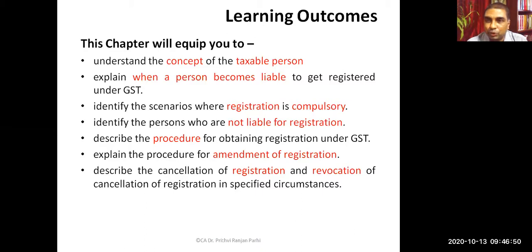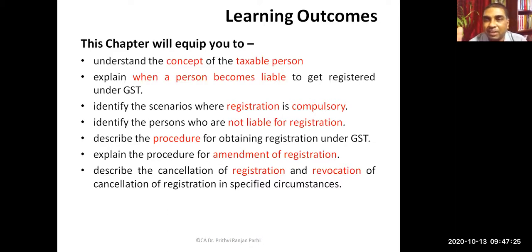Then detailed procedural things, practically we'll be seeing it. How to get one person registered. How to do amendment in the registration, if you want to make some changes in the registration. Maybe you want to add one more place, an additional place, or maybe you want to make changes in the address. So how to make amendment in the registration, that also we are going to learn. And we'll also see the process of cancelling registration. And in case registration has been cancelled by authorities, how to revoke it. So that is the purpose. All these things we are going to learn in this chapter.